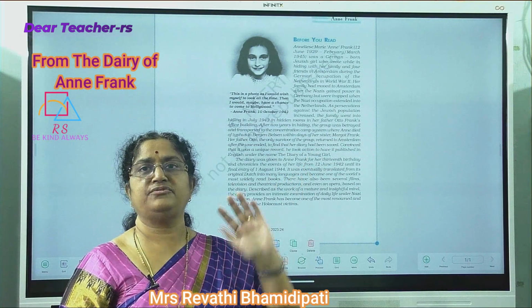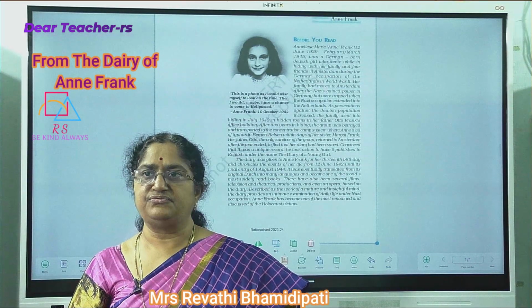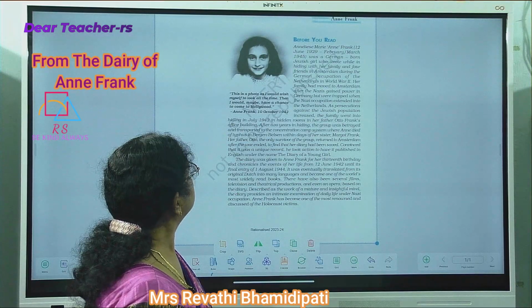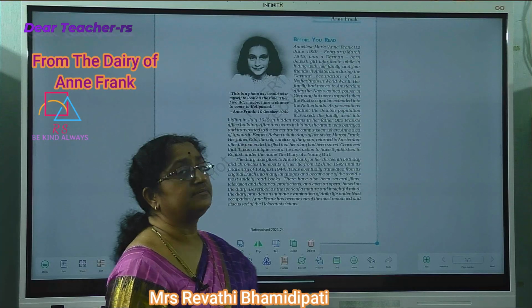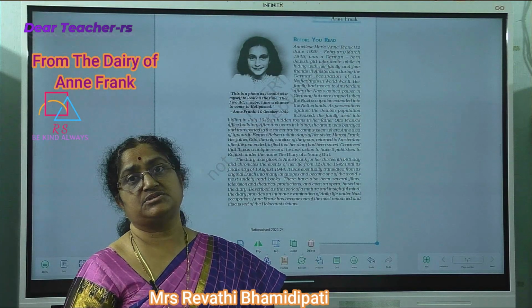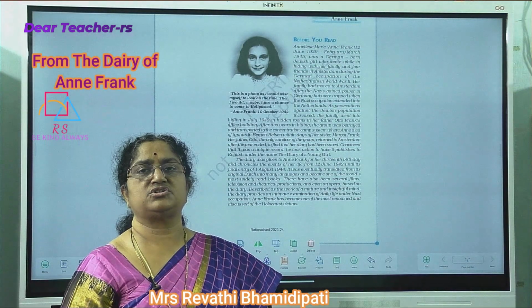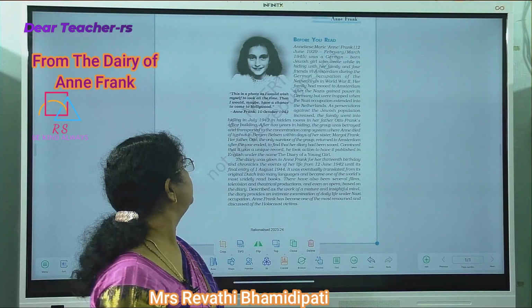So Anne Frank and all her family and 4 friends were shifted to this concentration camp. Her sister Margot and she both died within a short span of days in the concentration camp.